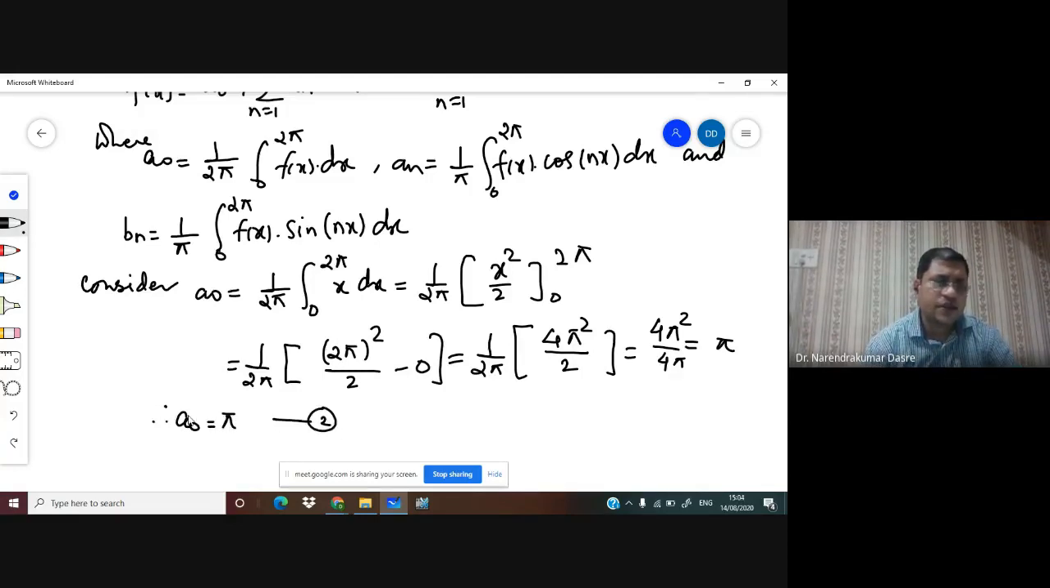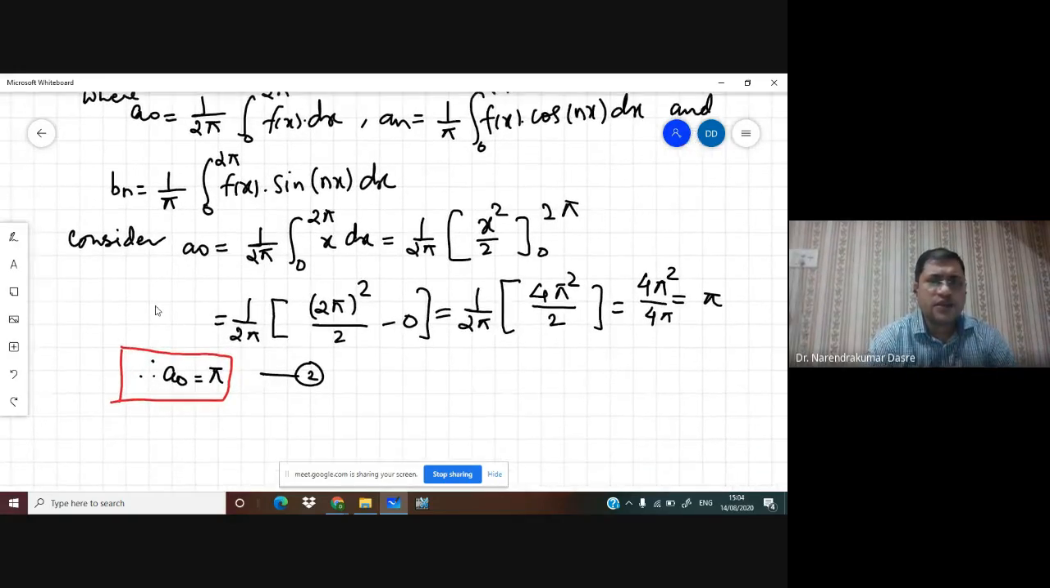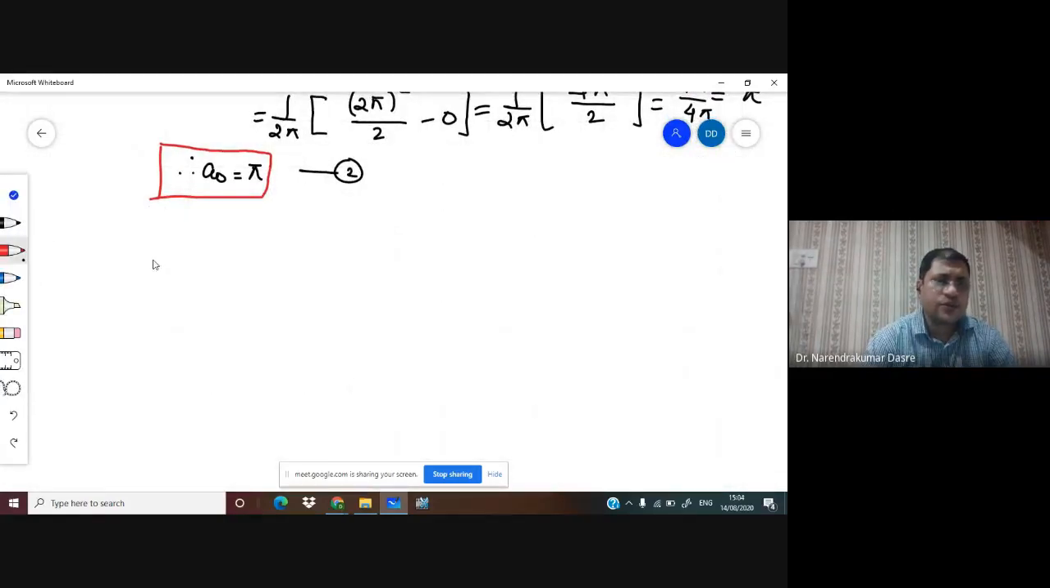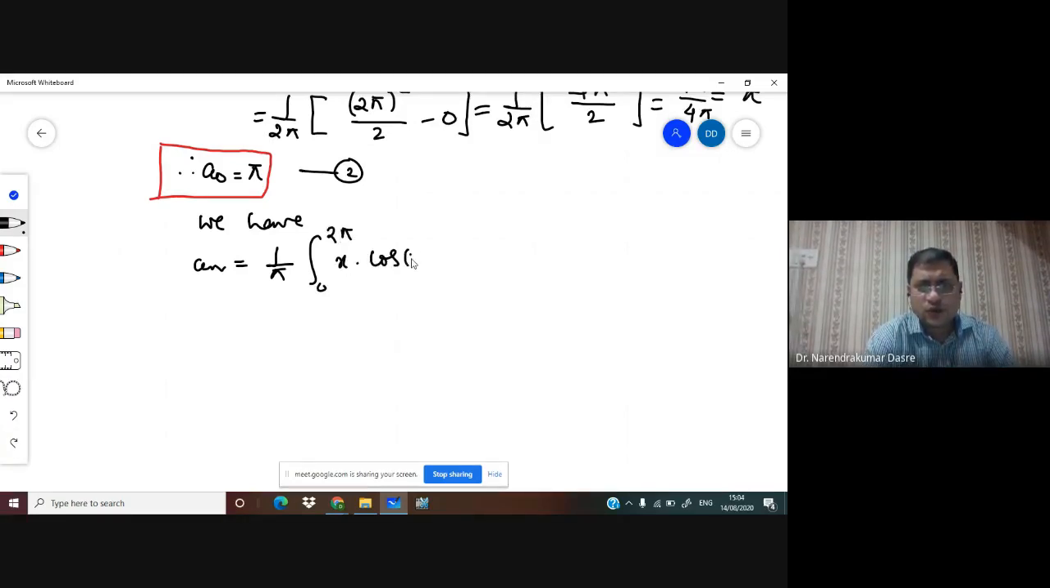Okay, so what we are able to get here, hence an is equal to 1 upon pi. This x remains as it is. The integration will have sine of nx upon n minus the derivative of this and the integration of this. So we can have minus cos of nx upon n square, and this integral is from 0 to 2 pi. Now, if you want to reduce the term easily, we are able to write.